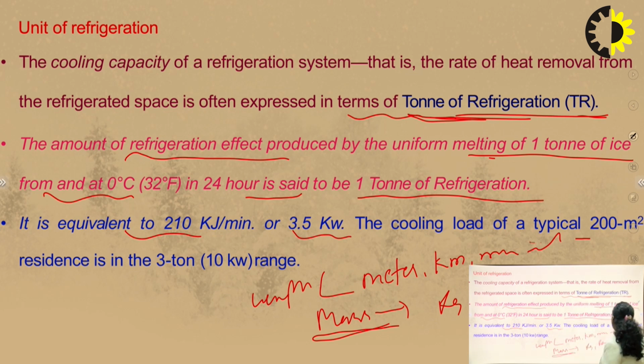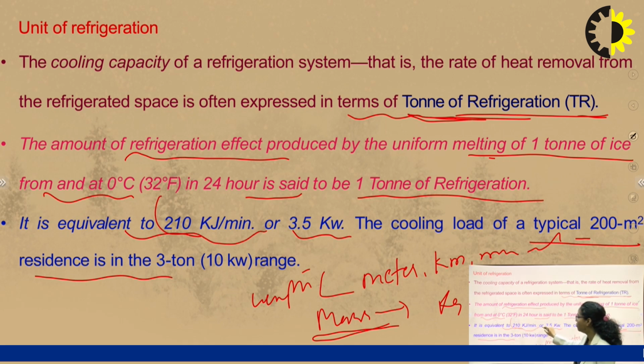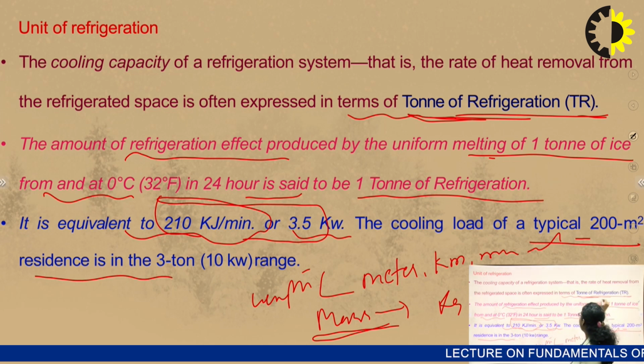If we talk about a typical 200 meter square room area, then the cooling load is in the 3 ton or 10 kilowatt range. Now the main important term that we have to focus on is 210 kilojoule per minute. This is the heat extraction capacity of 1 TR refrigerator system.